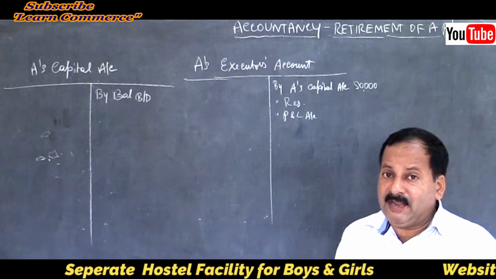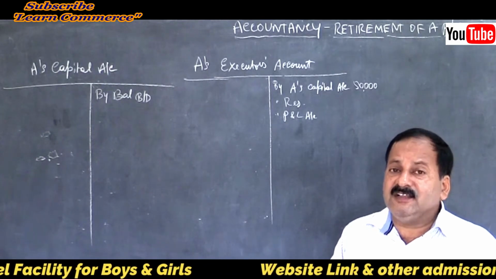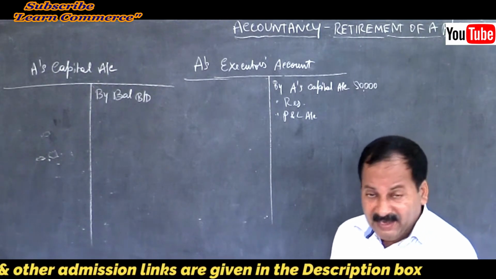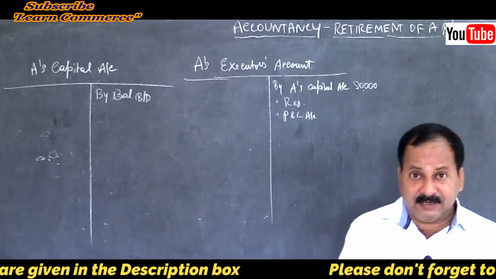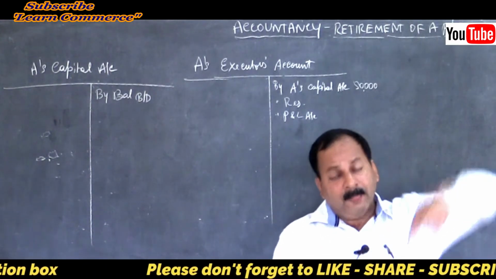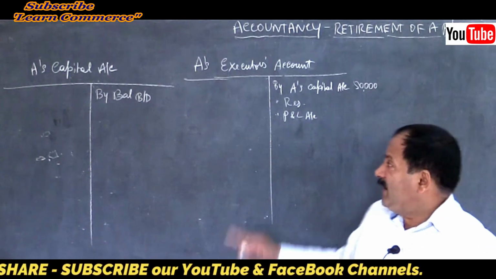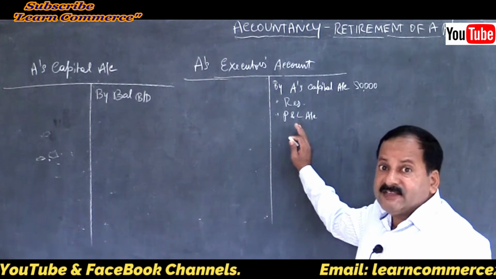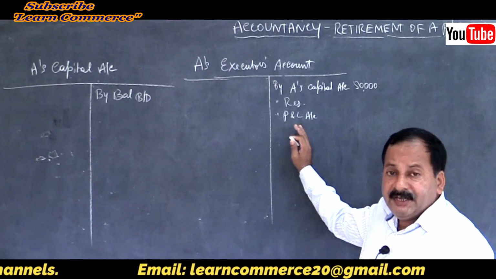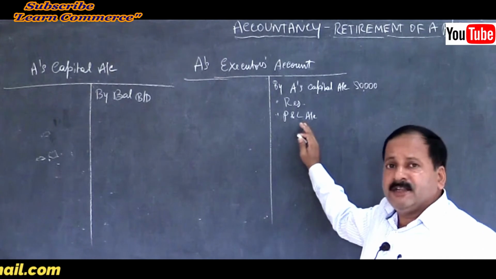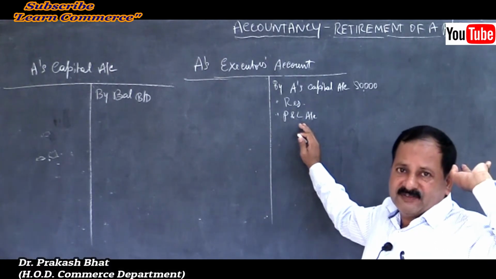Remember, whatever is already appearing in the balance sheet does not belong to the current year. That balance sheet belongs to previous years, isn't it? So the profit accumulated or reserve accumulated does not belong to the current year, it belongs to the previous year, and the deceased partner was there fully during the previous year.